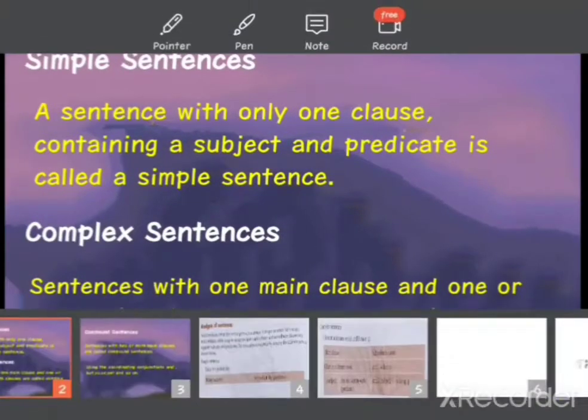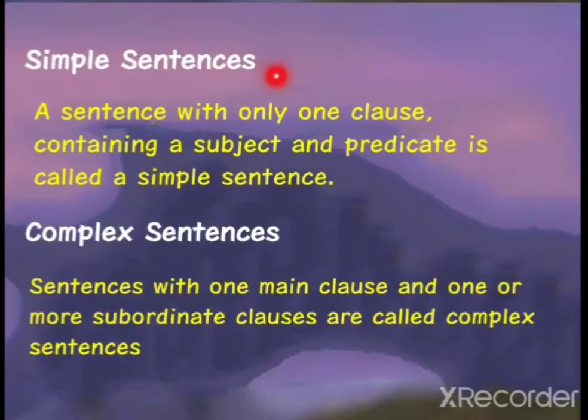Now students, first of all we have learned simple sentences. What is a simple sentence? In which only one clause will come, which contains a subject and predicate. It's known as a simple sentence. What is a complex sentence? In a complex sentence, as we know, there is one main clause and one or more than one subordinate clause. Now clause means subject and verb.